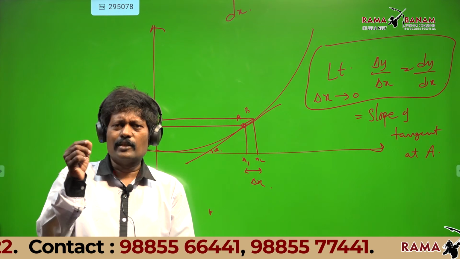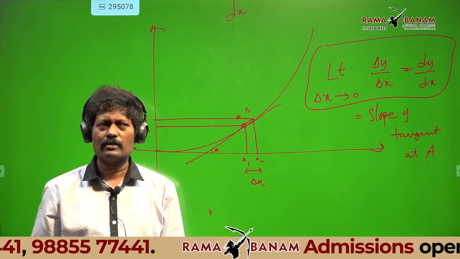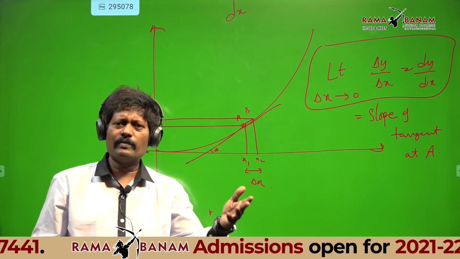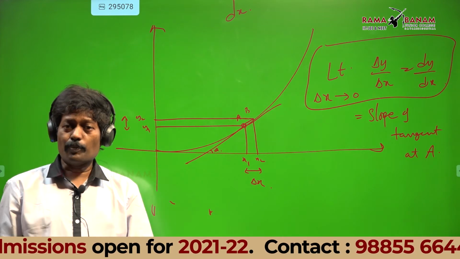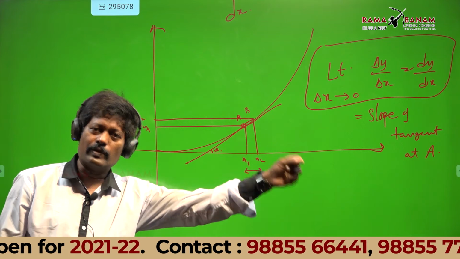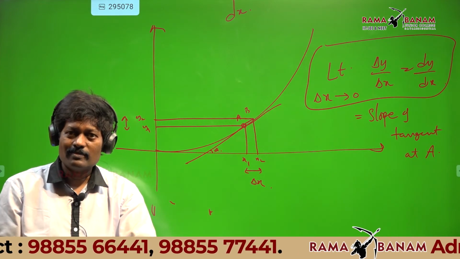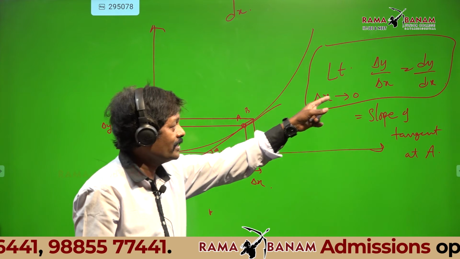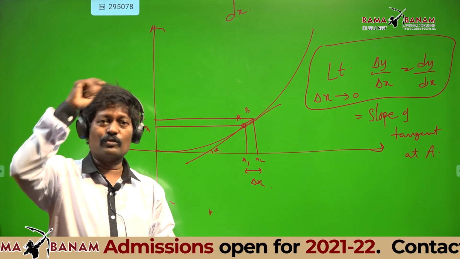Can I say delta x is 0.0001, very small, or 0.000001, but it is not 0? I did not write delta x equal to 0. Delta x, arrow mark, tends to 0.